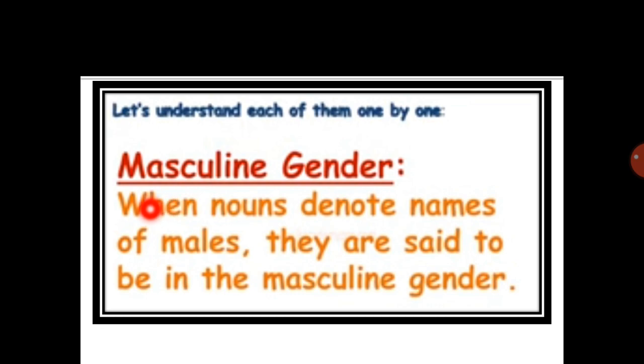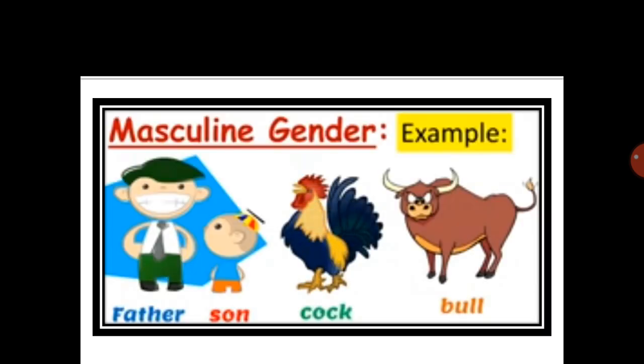Now let's read the definition. When nouns denote names of males, they are said to be in masculine gender. In other words, we can say nouns that refer to males only are said to be in the masculine gender. Now let's look at some examples of masculine gender. Father, son, cock, bull. Now these are the examples of masculine gender.